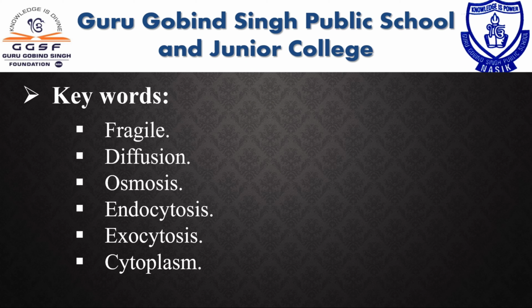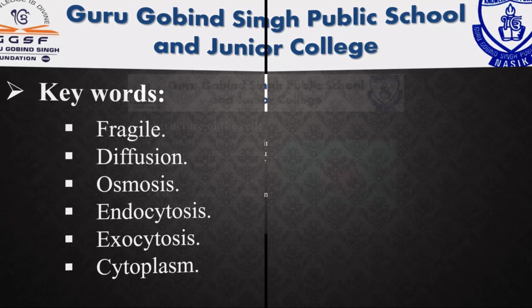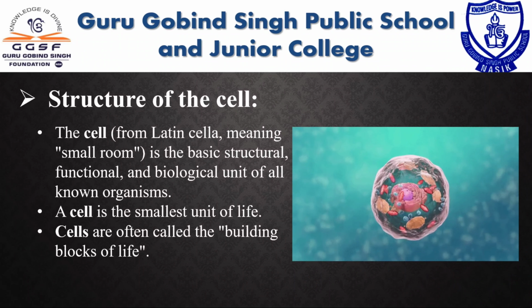In this session, we will get familiar with keywords like fragile, diffusion, osmosis, endocytosis, exocytosis and cytoplasm. Let's begin with our module, that is structure of the cell.